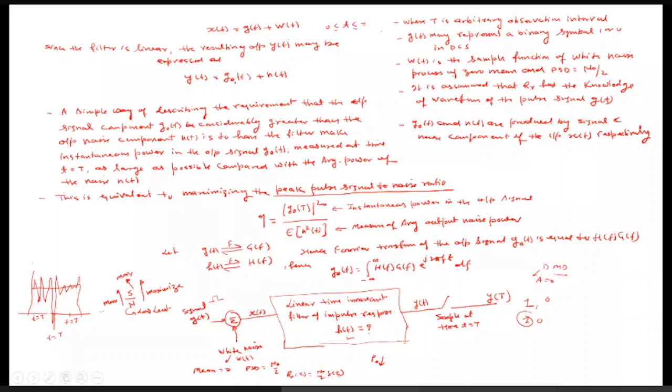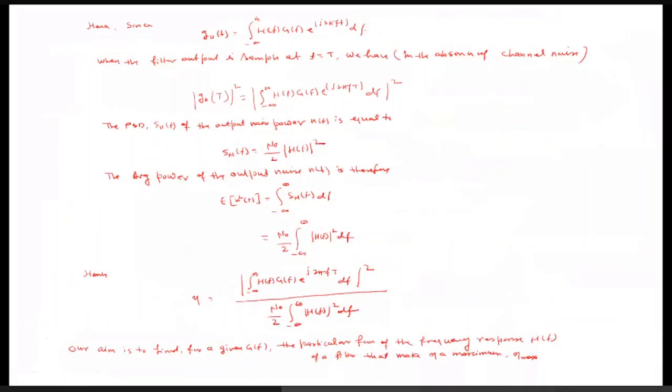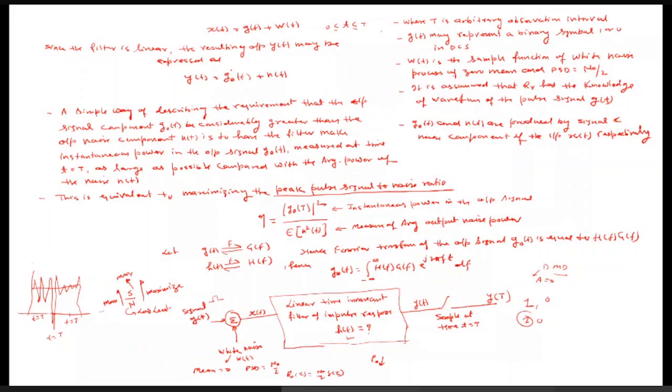This g0(t) is the output corresponding to the signal g(t), and this n(t) is the noise arising at the output of this receiver, corresponding to the white noise at the input of this filter. Definitely there will be some noise. So this x(t) is the input of this optimal receiver, which later we will find is nothing but the matched filter. Corresponding to g(t), the output is g0(t), and corresponding to w(t), the output is n(t).